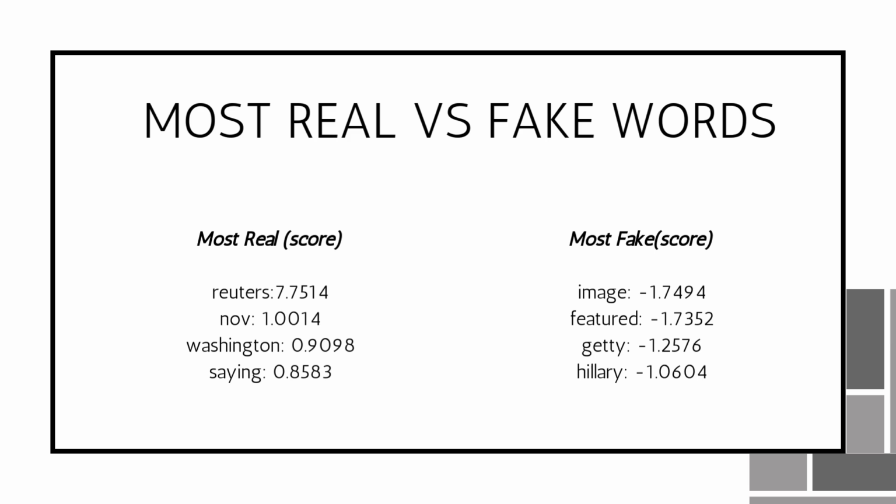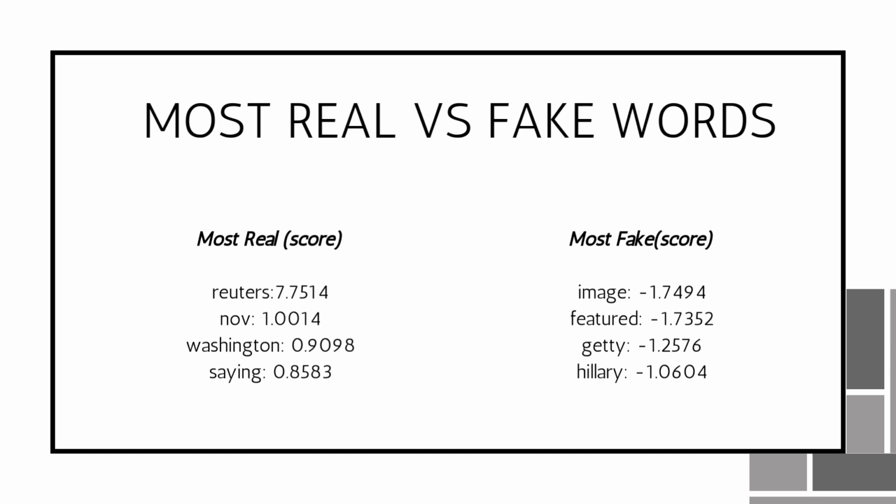This page is showing the words most representative of real and fake news, judged by the model based on their weights. On the left side are the most real words, those that appear with the highest weight in real news, like Washington, saying, and Reuters. They are neutral words often used in formal news sources.